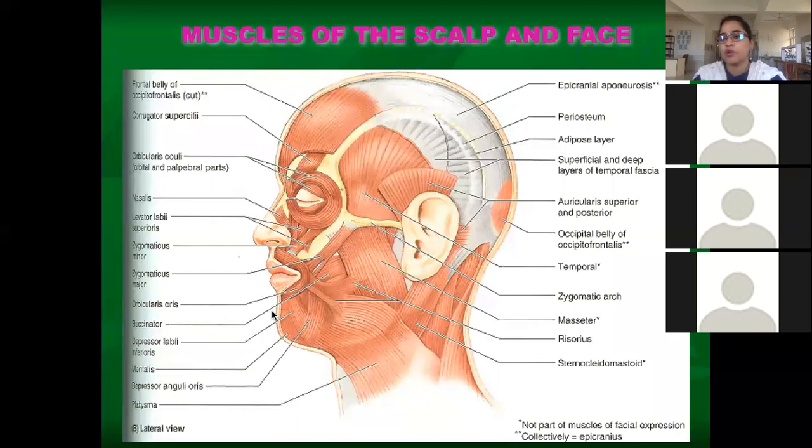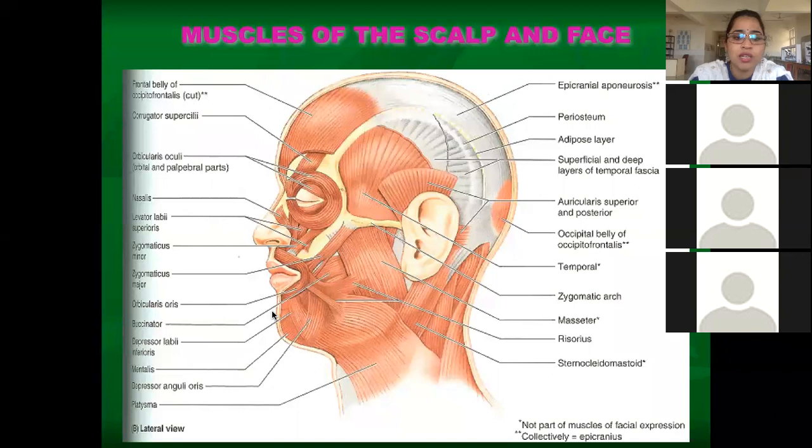So what are you supposed to do today? What is the homework? All of you have to draw a diagram showing the muscles of facial expression and label them. Make a list and study, so that you can submit it in Google Classroom. Please remind me, after completing this session, I will send the link for the previous homework. You can submit in the link, and all of you have to submit your homework. We will try to see how many people have submitted and who haven't.